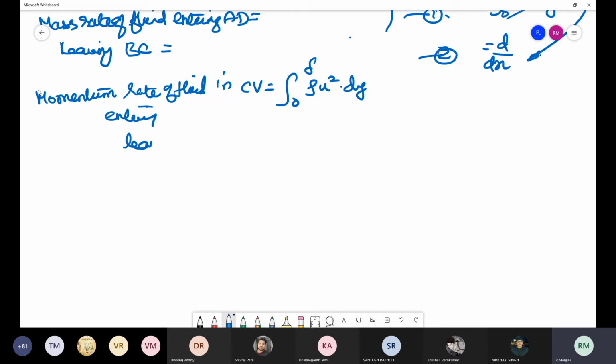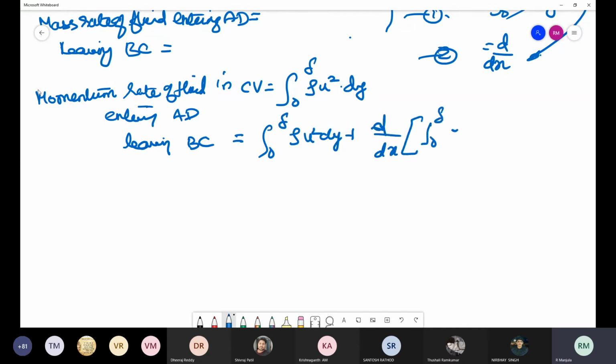Similarly, leaving, this is entering AD. Similarly, leaving BC is going to be integral 0 to delta of rho into U square into dy plus d by dx of the integration of 0 to delta rho into U square into dy into dx. Okay. Now, what is the momentum rate of fluid which is entering the control volume through DC in the direction?